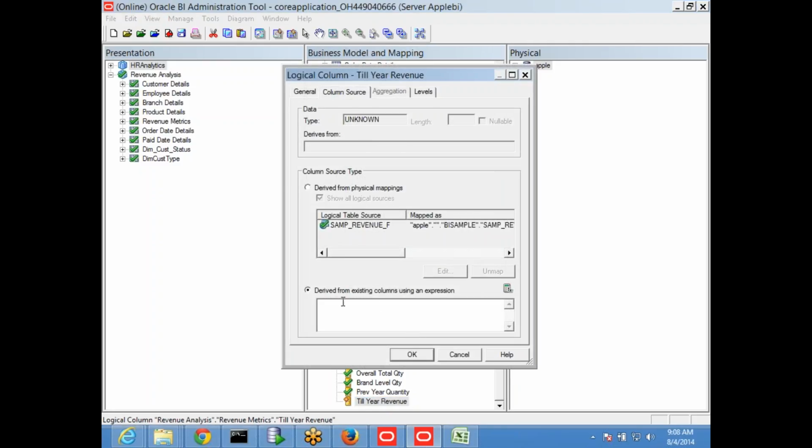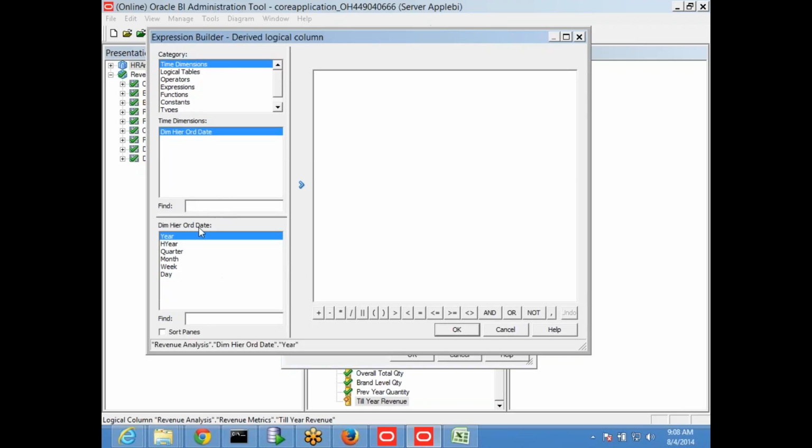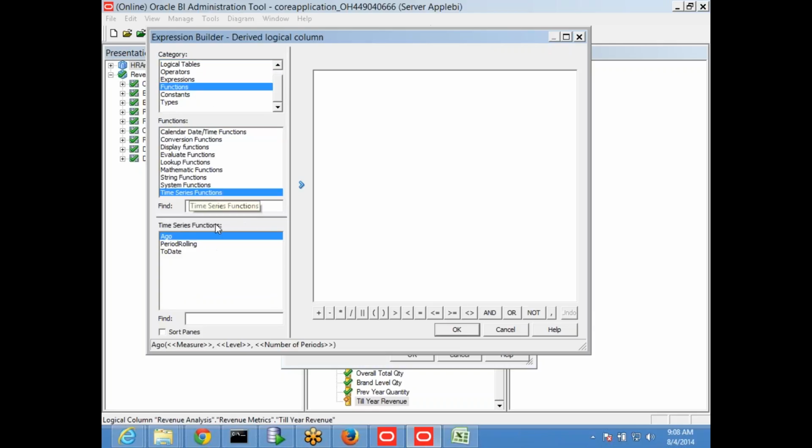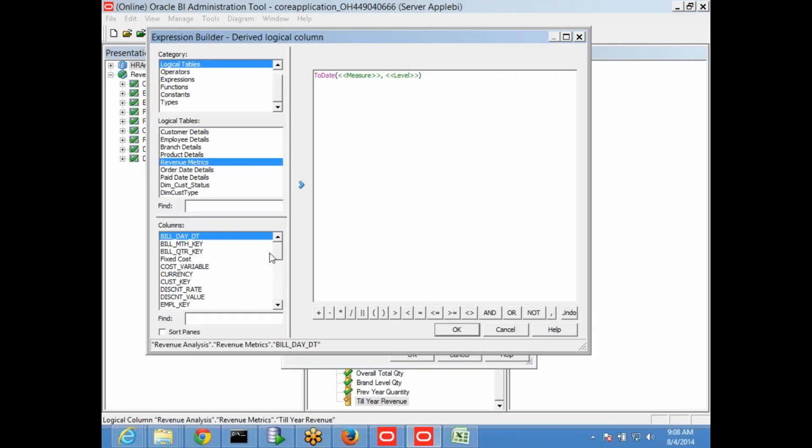So I'm selecting this one, derived from again, because I'm doing a logical calculation. Same thing will be there, and I can go to time series functions. This time I'm choosing ToDate. ToDate is very simple. You choose the measure for which you are planning to calculate, and the level up to which level.